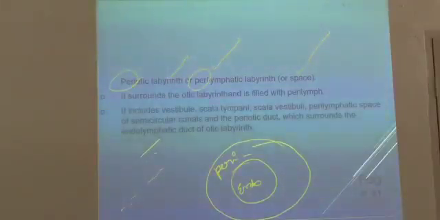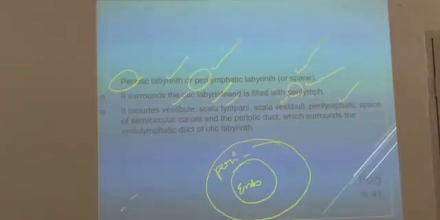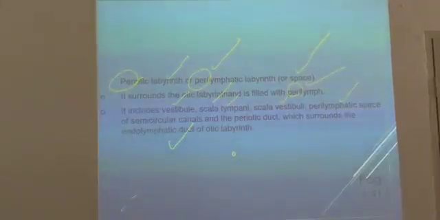How do you understand this one? As simple as that. It surrounds the otic labyrinth and it is filled with what? Perilymph. So what does it include? Vestibule, scala tympani, scala vestibuli, perilymphatic space of semicircular canal, and periotic duct which surrounds the endolymphatic duct of the labyrinth.